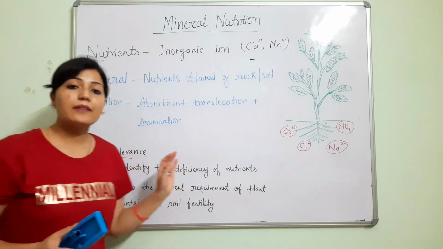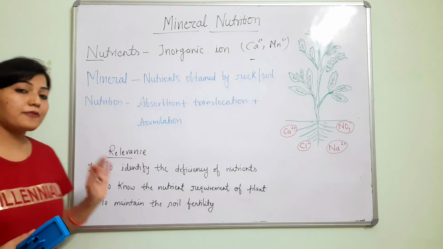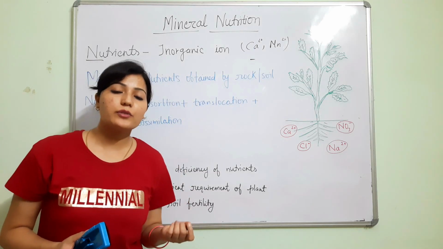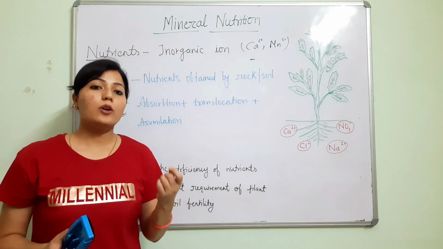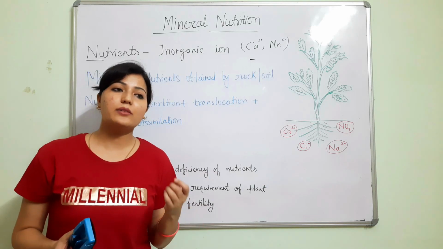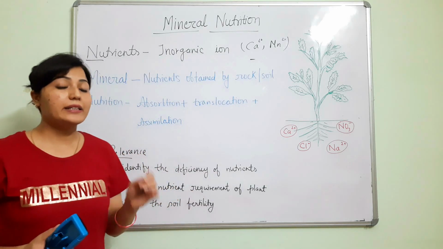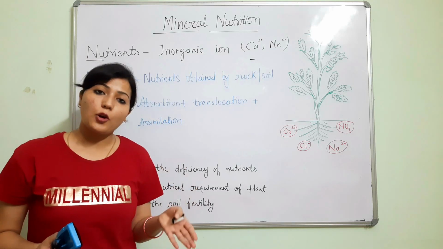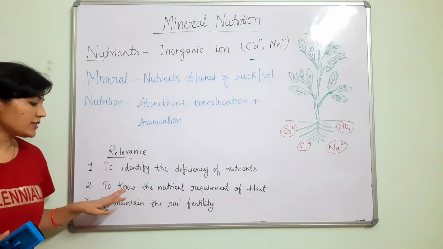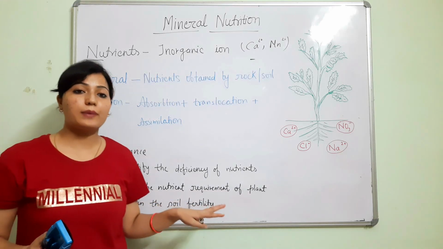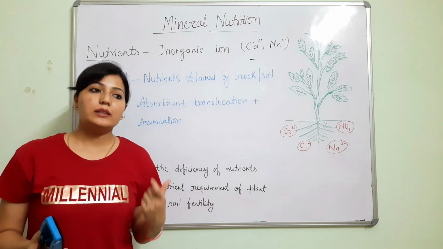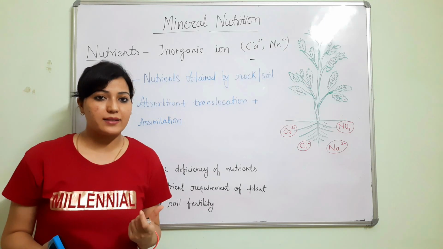Now, the relevance of the topic. After studying the nutrients, we can know the function and role of nutrients in the plant system, so that we can easily identify the deficiency symptoms of the nutrients and follow the corrective measure. The second is to know the nutrient requirement of plants. By analysis of the plant system, we can know the actual requirement of the plants.